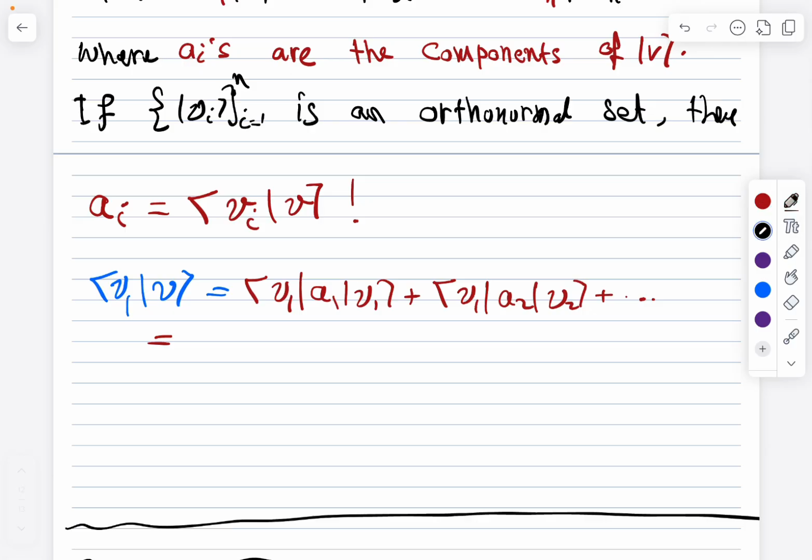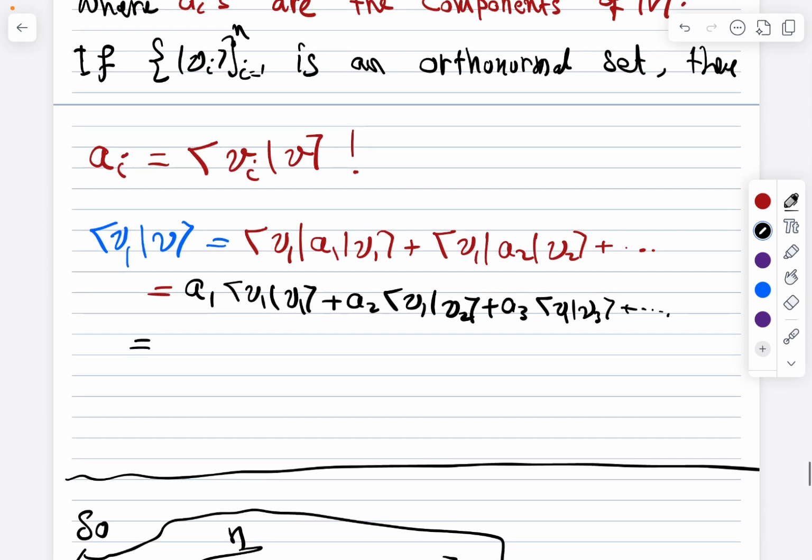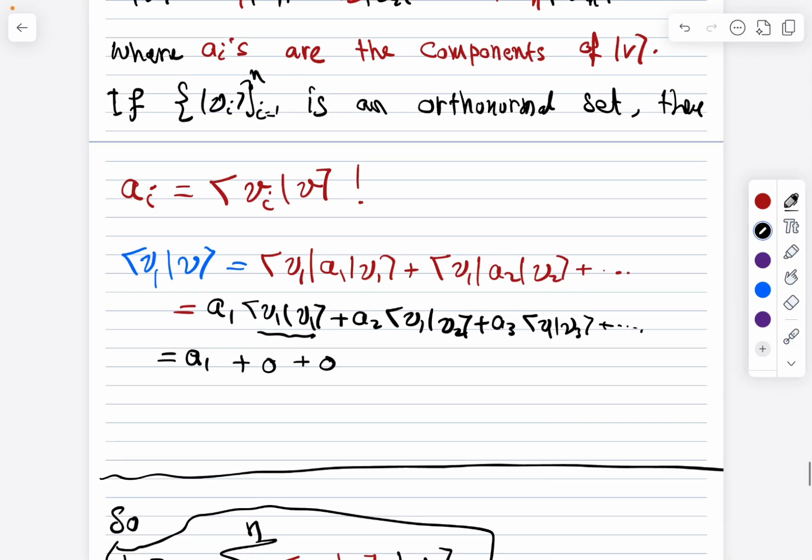So we get a1 times the inner product of v1 with v1, plus a2 times the inner product of v1 with v2, plus a3 times the inner product of v1 with v3, and so on. But we know they form an orthonormal set, so the inner product of v1 with v1 must equal 1. Now v1 is orthogonal to v2, so that is equal to 0, and v1 with v3 is also equal to 0, by definition of an orthonormal set. So this is the beauty of orthogonality.